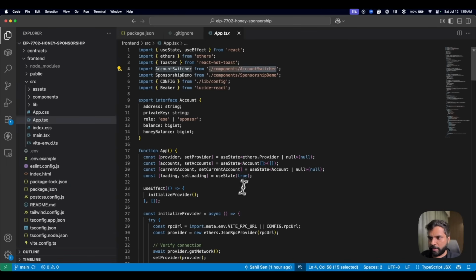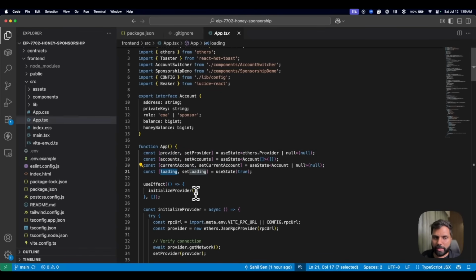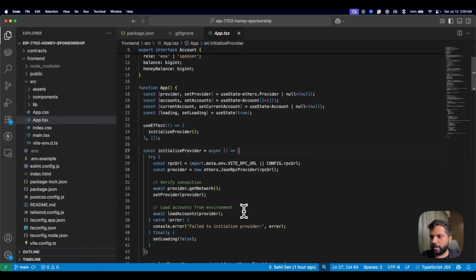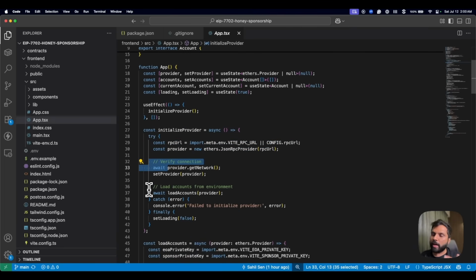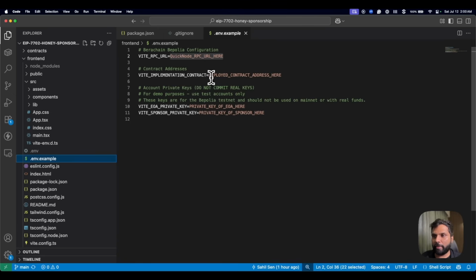So first thing, we have some state management over here. We have the state management for provider, accounts, current account, loading, set loading, etc. Then we basically have the provider initialization over here. We are loading the RPC URL, we are verifying the connection, and then we are loading the accounts from environment variables, where in this environment variable, we first have the QuickNode RPC URL again.